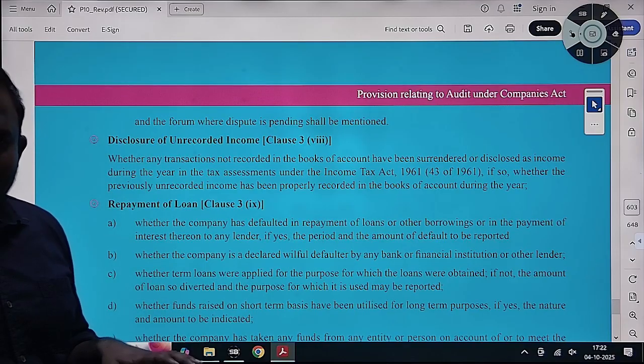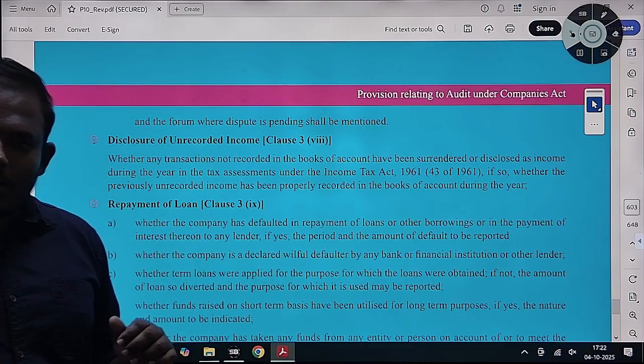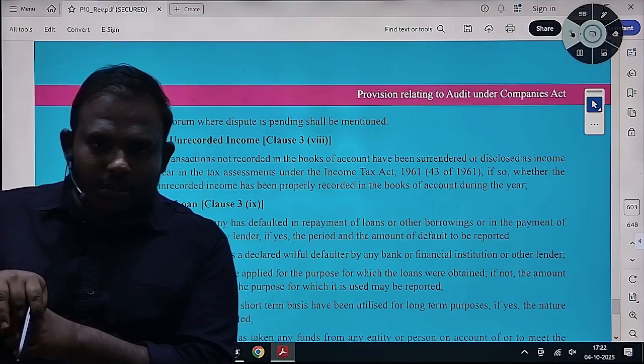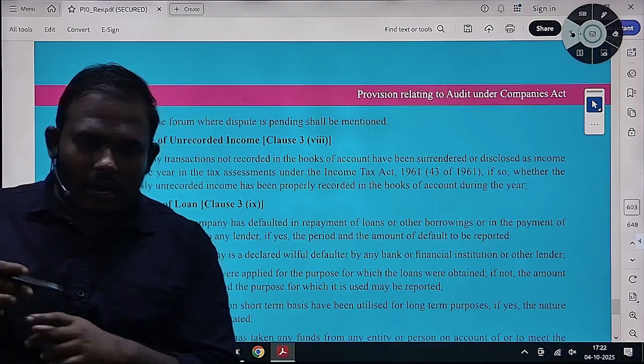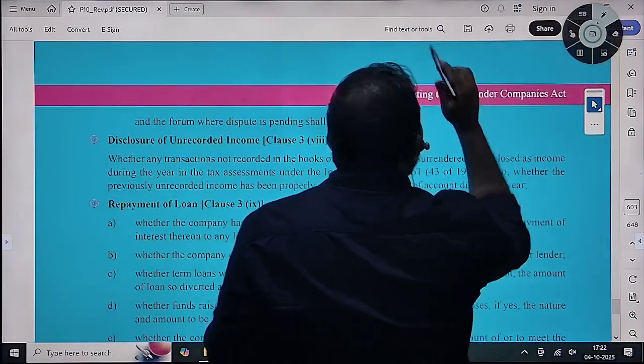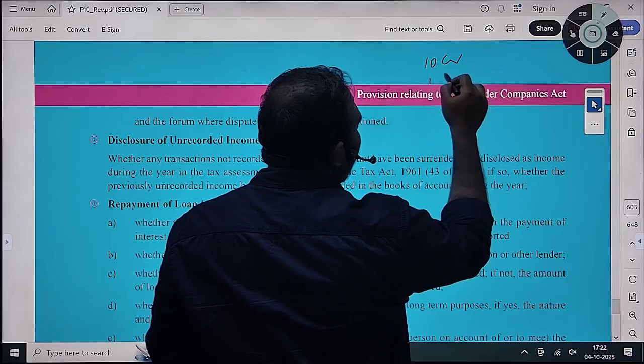Ultimately it was finalized. But now as an auditor, as per CARO, how that unrecorded income is there now in the current financial year, that should be brought to books, right? Ultimately, last year example I will tell, my profit is 10 crores, but I have an unrecorded income of 1 crore.